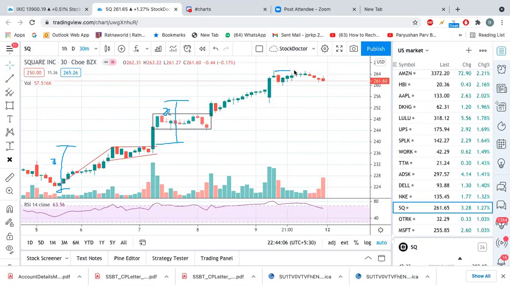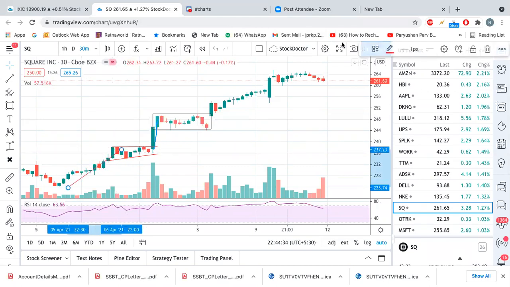Now here also it is making this kind of flag. If it again breaks up from here, then definitely it will go more upside like this. Upside, and then consolidation, and then the breakout, see here, upside. So now if you see the characteristics of Square, then you know how Square is behaving nowadays.